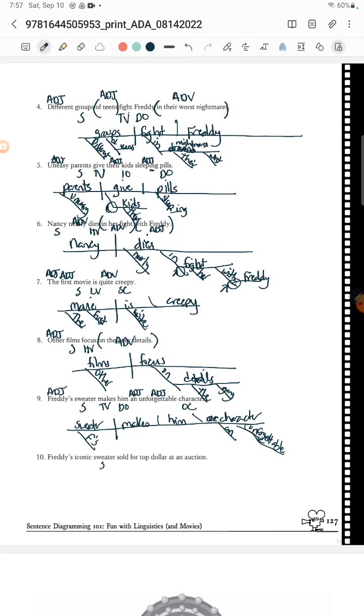So we have the sweater. We know that it's Freddy's sweater, adjective. It's an iconic sweater, adjective. It's sold, and then it's sold for a lot of money at an auction.